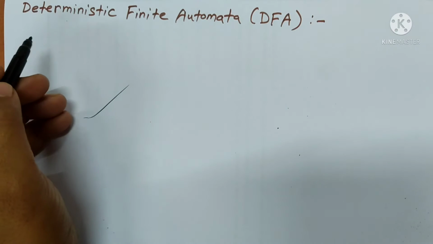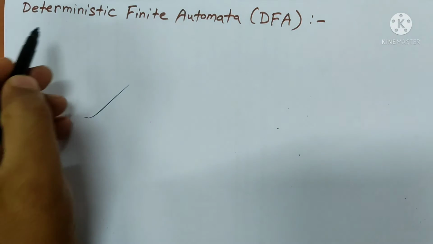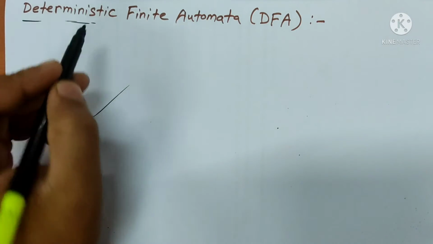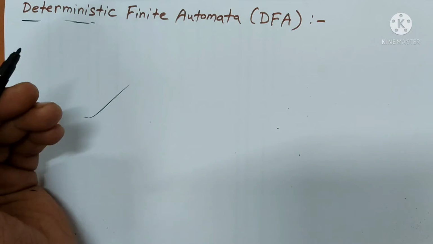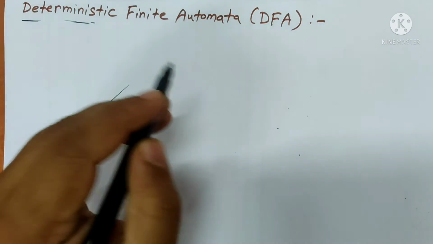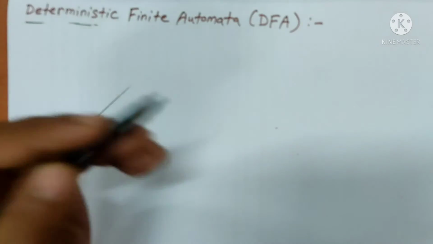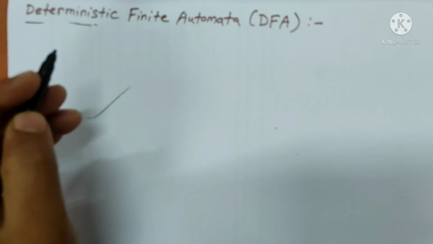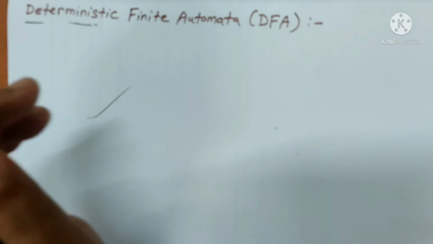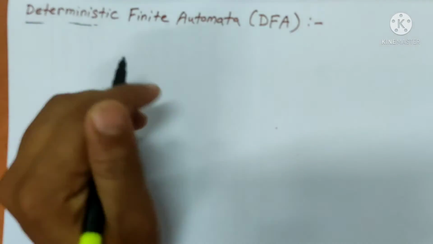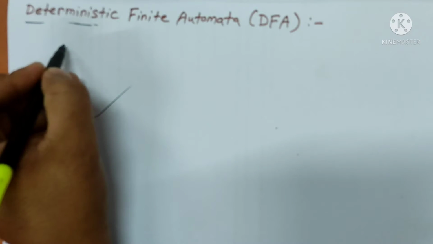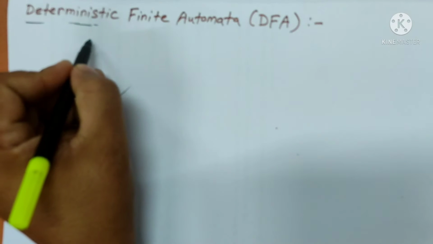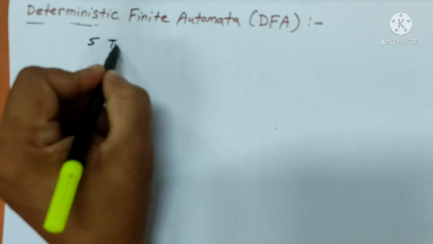So today we learn deterministic finite automata. Deterministic means the transition is unique. So from one state to another state, when a transition happens, it's unique. There are no duplications. And finite automata, finite means the number of states is finite. So a deterministic finite automaton has 5 parts, 5 tuples. We call them 5 tuples.